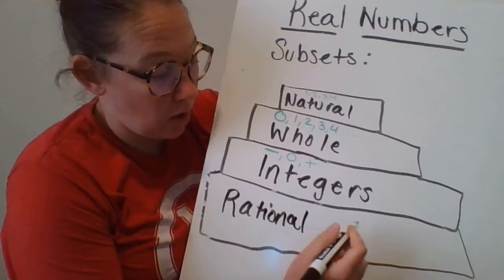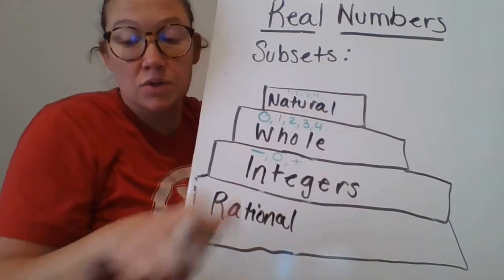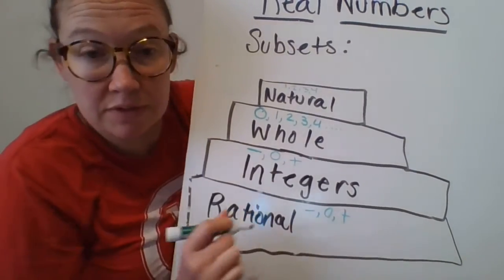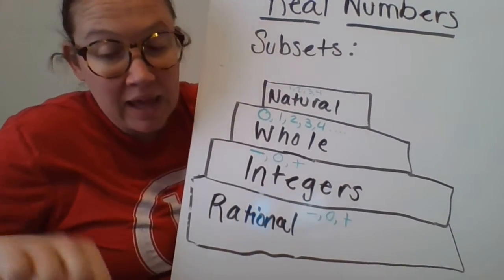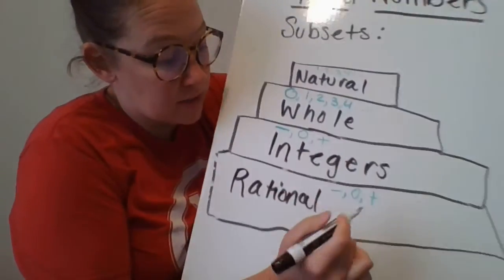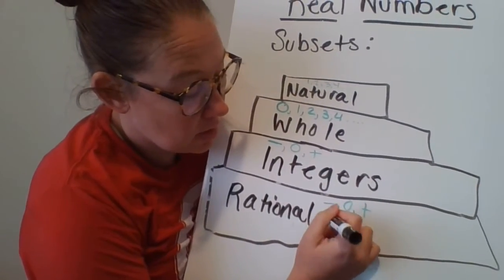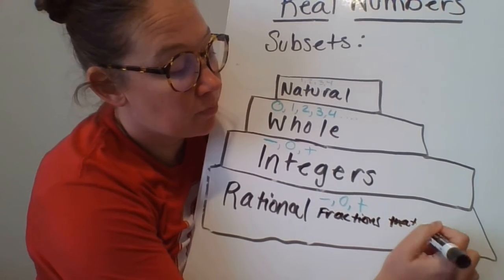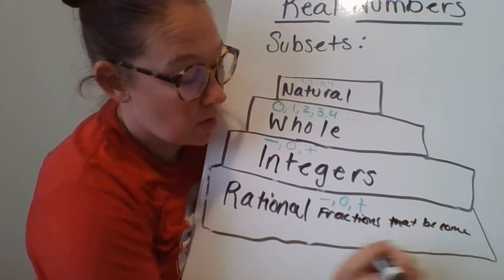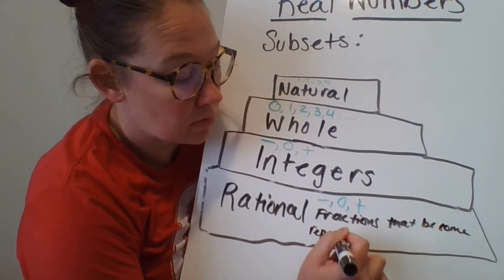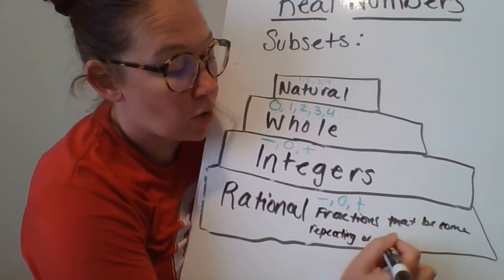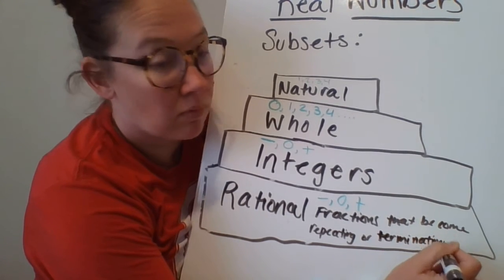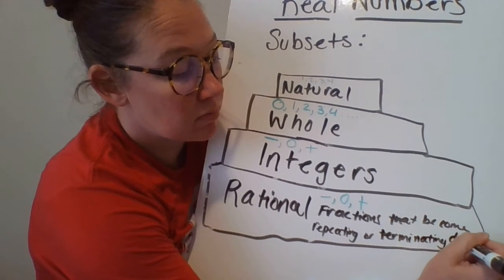Rational numbers are all of these, so all of your negatives, zeros, and positives, and all fractions and decimals, so fractions that become repeating or terminating decimals.